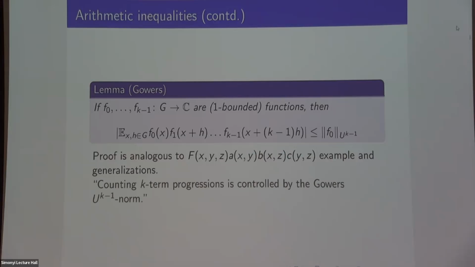And again, this is very useful. If you want to control the count of 4-term arithmetic progressions in some set, this tells you that you don't have to worry about errors that are small in this Gowers U^{k-1} norm. And this is a very central idea in Gowers's proof of Szemerédi's theorem and all of these other results.